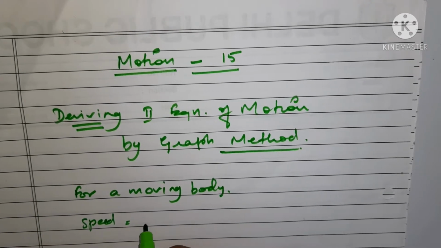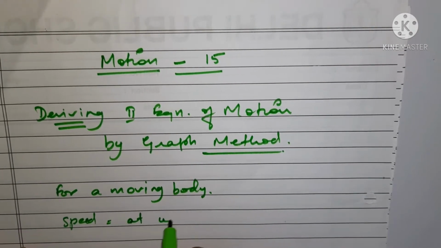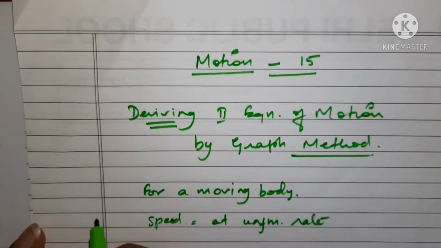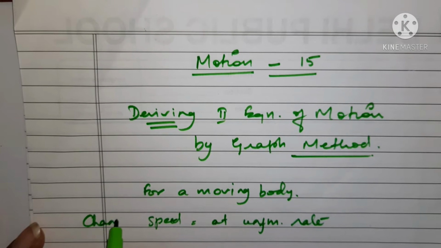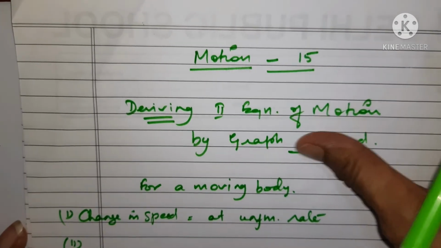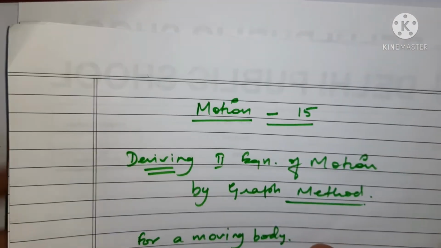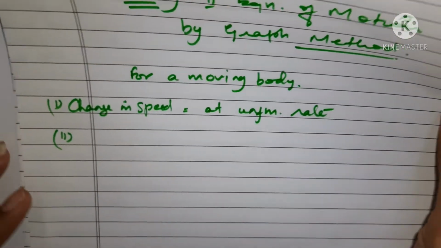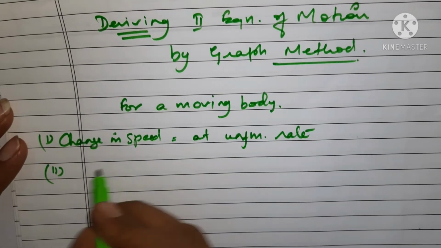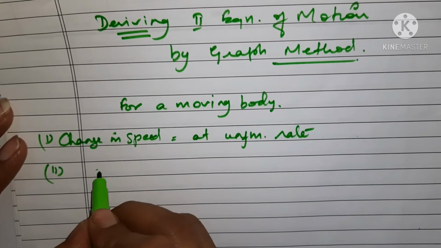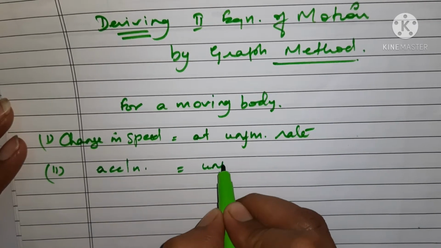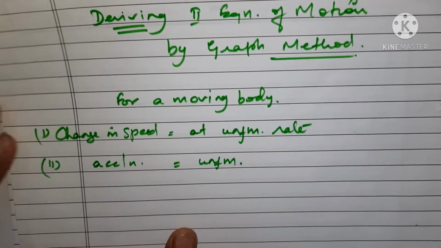The speed is changing at a uniform rate. This is the first part, and the second part is that the acceleration is uniform.